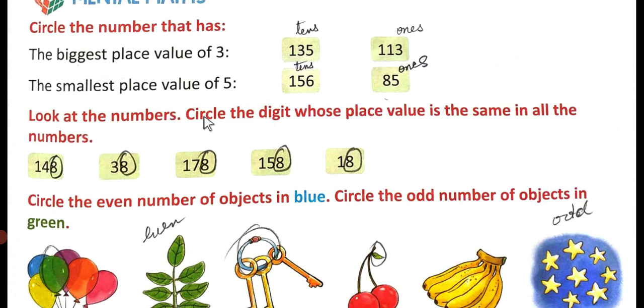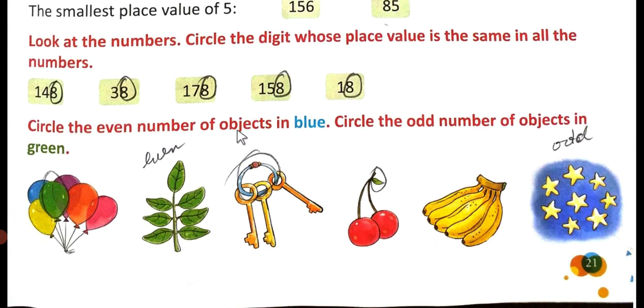Look at the numbers. Circle the digit whose place value is the same in all numbers. So here you can see there are 5 numbers given: 148, 38, 178, 158, 18. In all the numbers you can see that 8 has the place value at the ones place. So you circle it. The place value of 8 is ones.